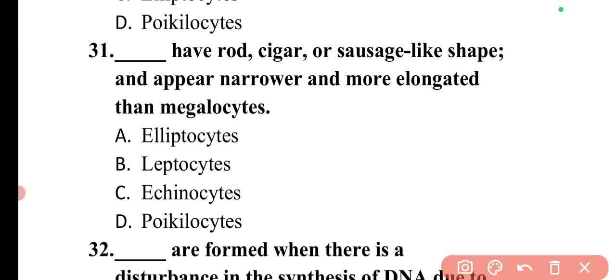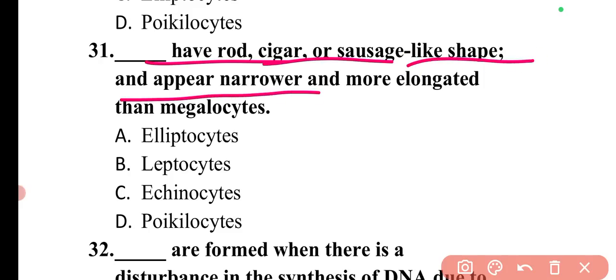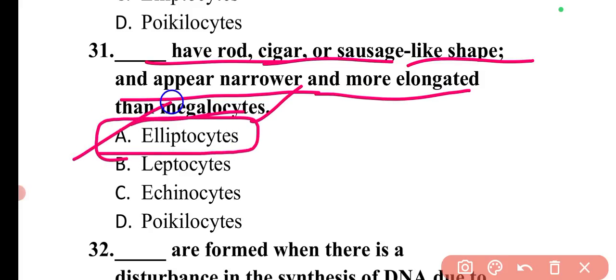Next question is: dash have rod, cigar or sausage-like shape and appear narrower and more elongated than megalocytes. So these all are the characteristics of elliptocytes. So here option A is correct.